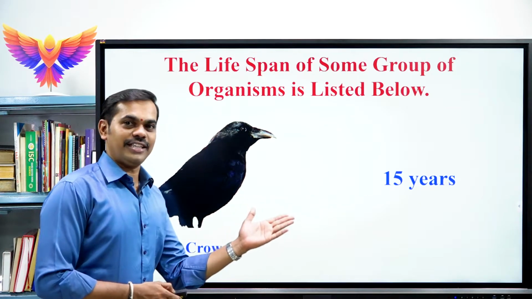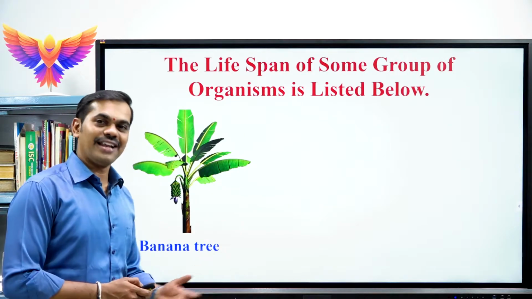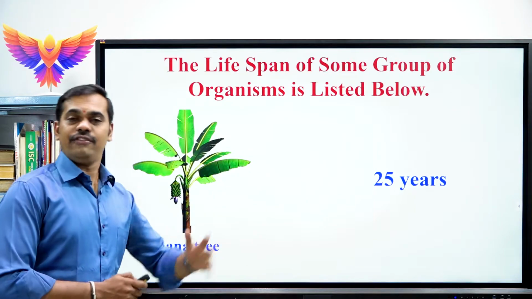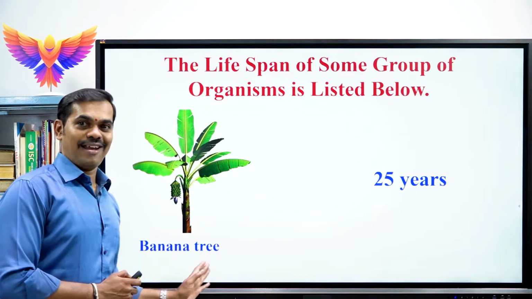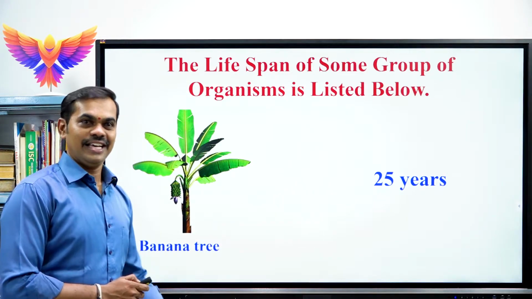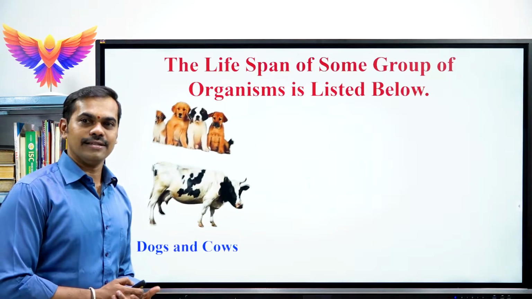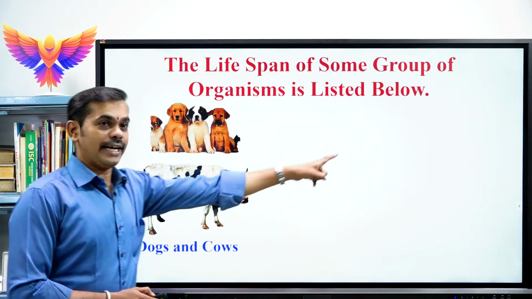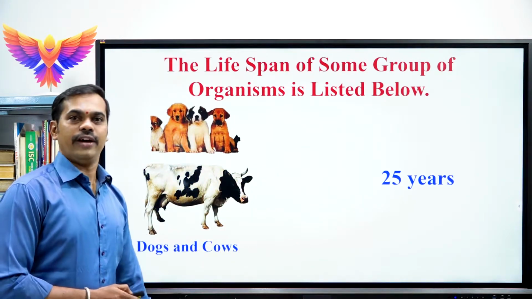Next, after the crow, the next lifespan is the banana tree. The banana tree has a lifespan of 25 years. Perhaps you might not know that the banana tree's lifespan is 25 years. Next, dogs and cows. Children, the lifespan of dogs and cows is 25 years. They can survive for 25 years.